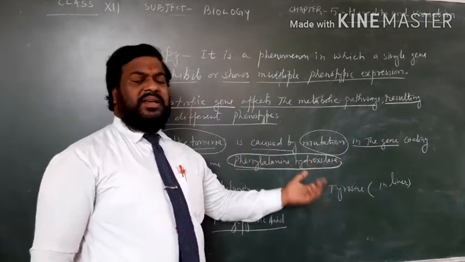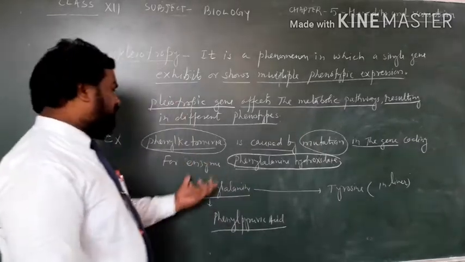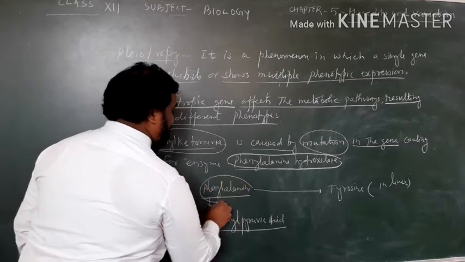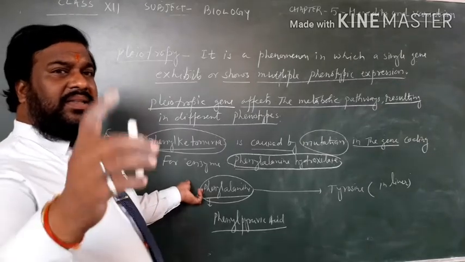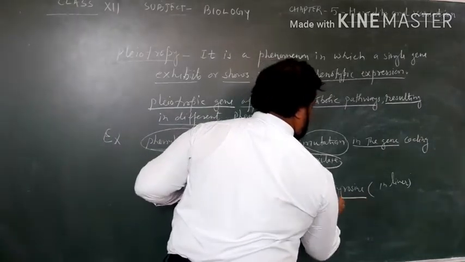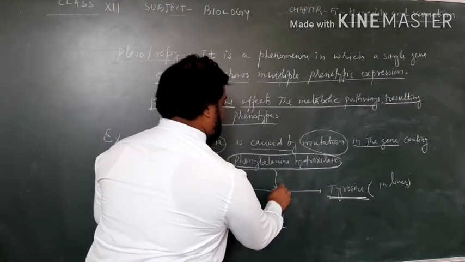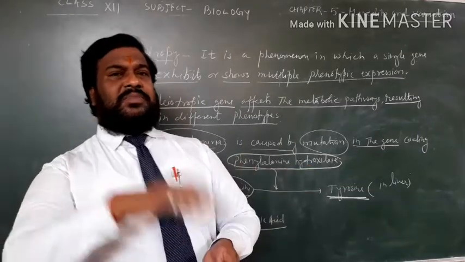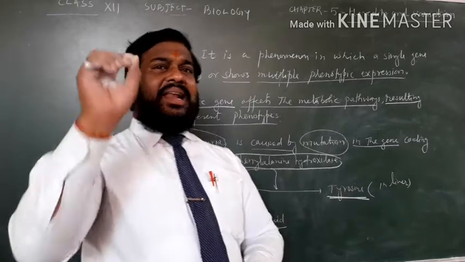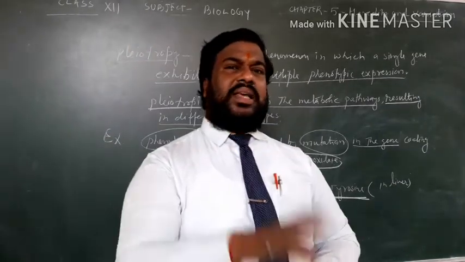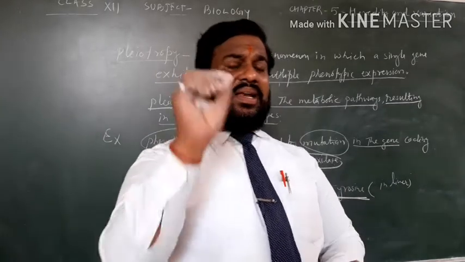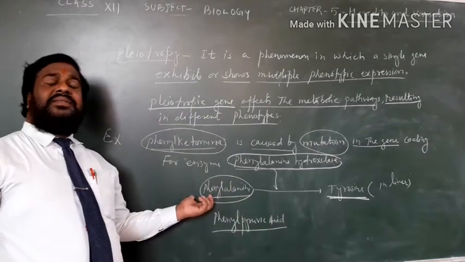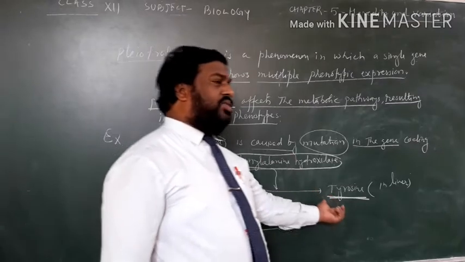Phenylalanine hydroxylase is an enzyme that helps phenylalanine, a type of amino acid, convert into tyrosine. Now the gene is mutated and there is a lack of phenylalanine hydroxylase enzyme. If the enzyme is absent, then phenylalanine cannot be changed into tyrosine in the liver.